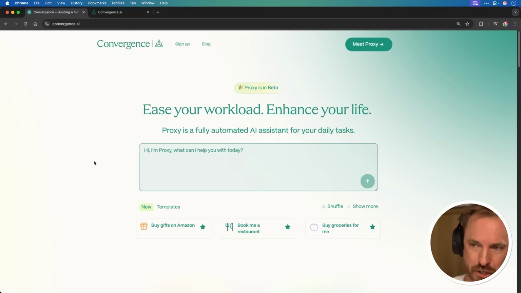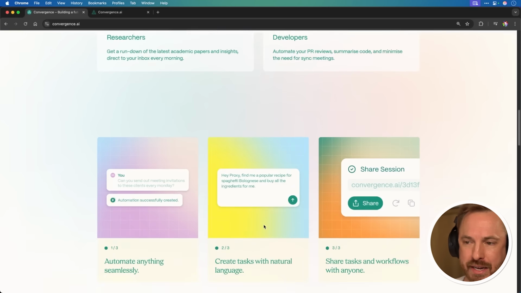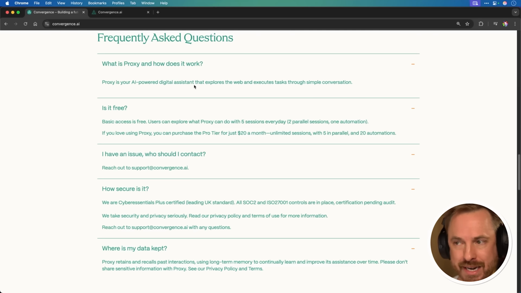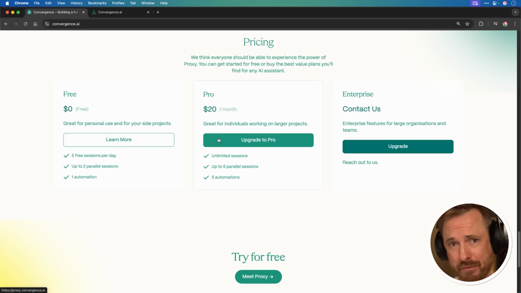And to answer those questions you may have in mind, like how much does this cost and what is it all about? If we scroll down on the main page, you'll see here it's backed by some well-known names. It can optimize many of the things in your work on automation. And here in the frequently asked questions, you can see it's an AI-powered digital assistant. It is free for 5 sessions every day, which is pretty cool, and 1 automation. And of course, it gives you the details on the security. It is leading to the UK standard there of cybersecurity. And the most important thing you'll want to know is it does have a free plan, but Pro is just $20 per month.